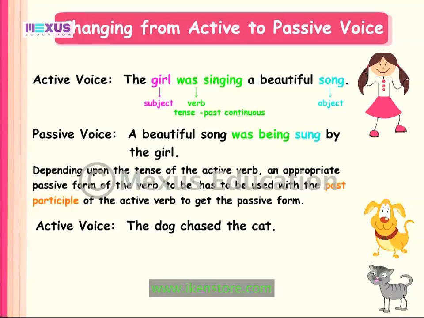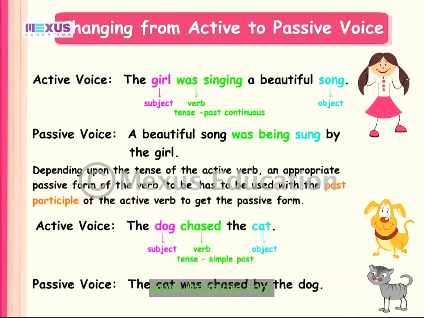Let's look at another example. The dog chased the cat. In this sentence, the subject dog is the agent of the active verb chased. Cat is the object. The tense of the active verb chased is simple past.